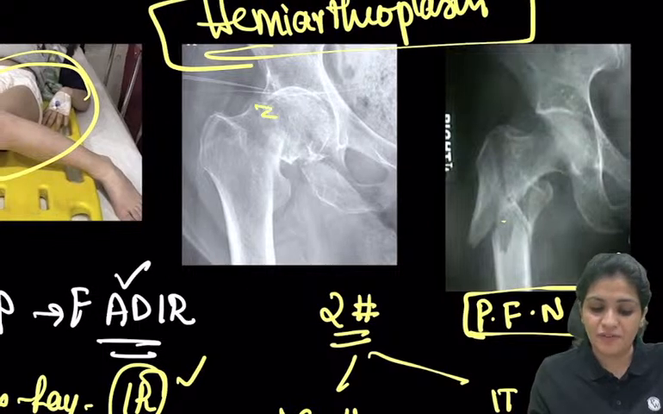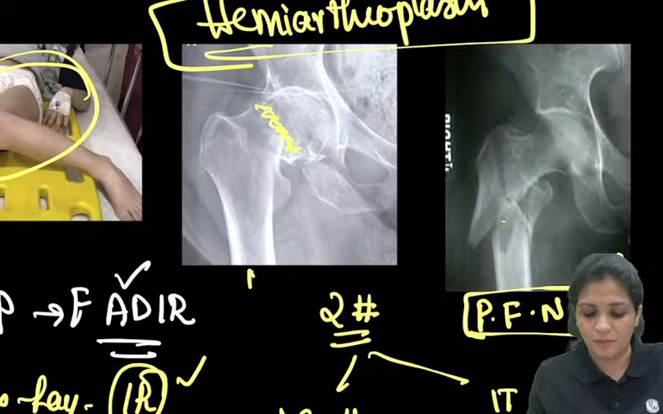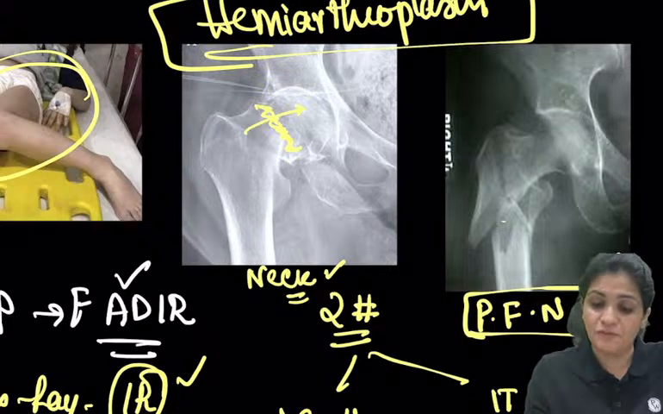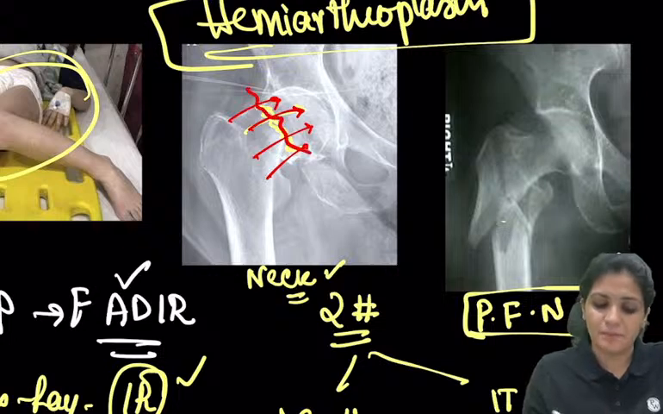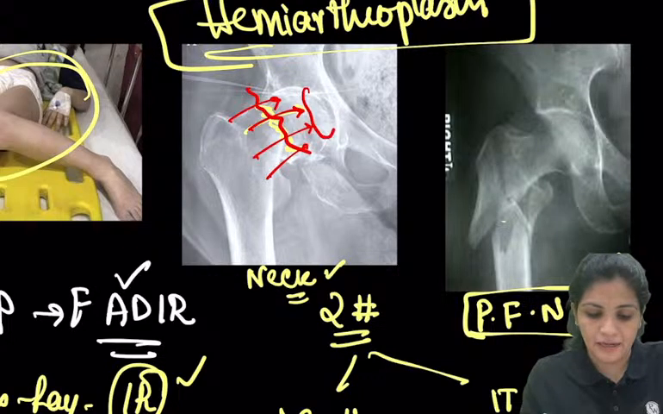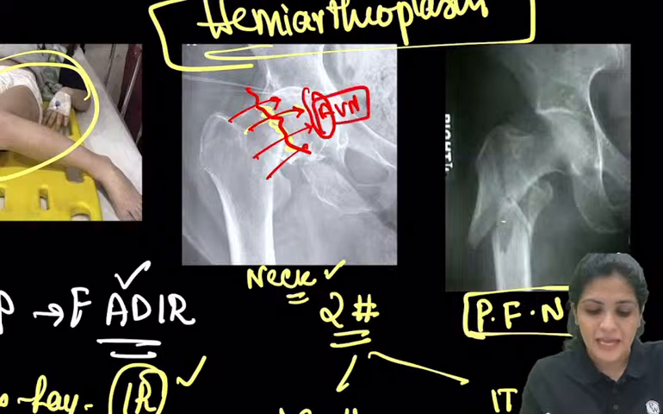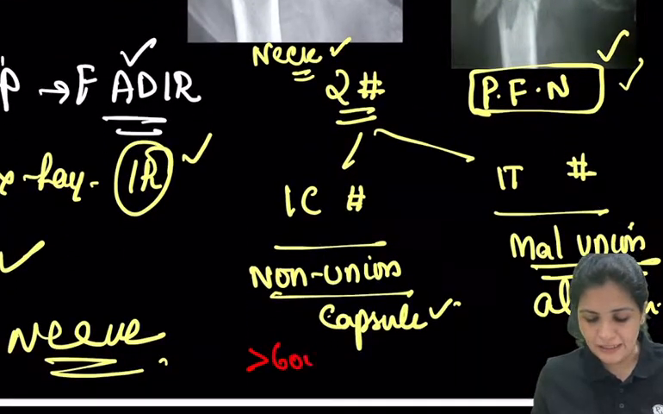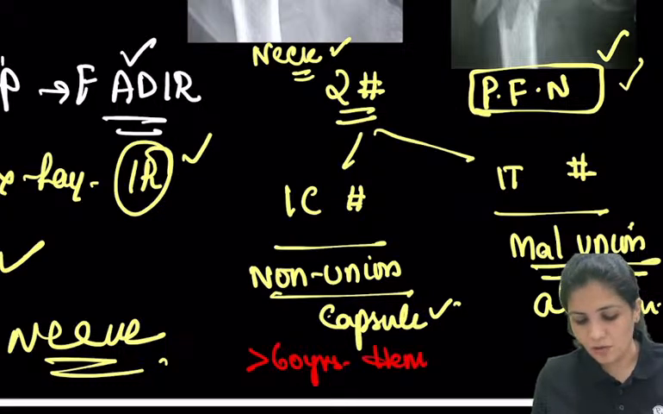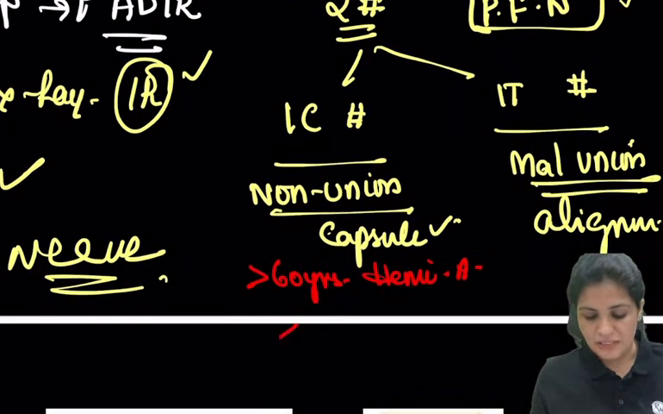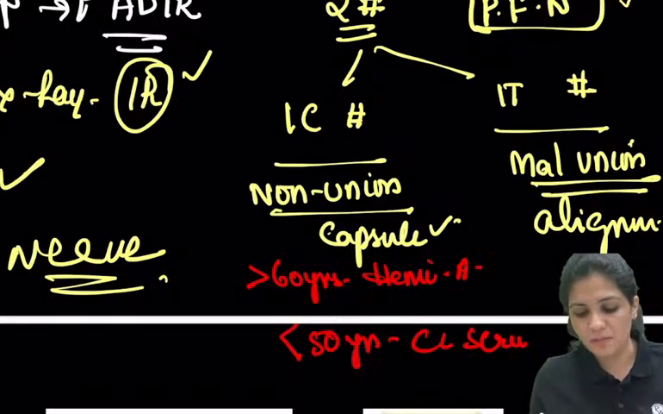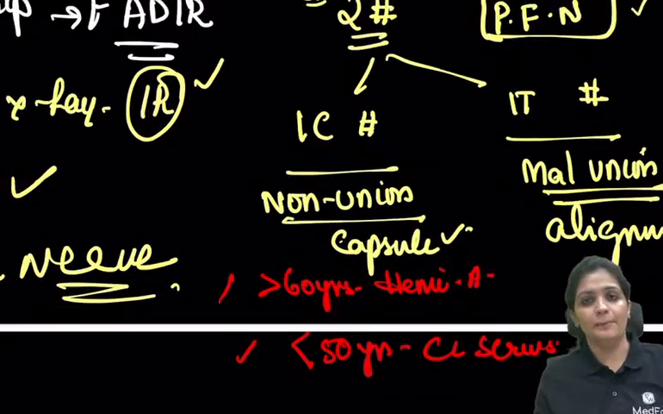But in case of IC fracture, where the neck is involved, there is a blood supply there. If you remember from your anatomy, the blood supply of the head is like this, right? So this fracture breaks the blood supply. Hence, this particular head gets AVN. Hence, what you do, the treatment: if the patient is more than 60 years, you go for hemiarthroplasty. If the patient is less than 50 years, you can go for fixation. So the treatment of IC fracture depends upon the age of the patient, right?